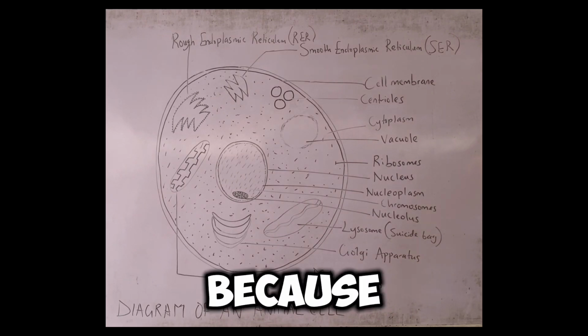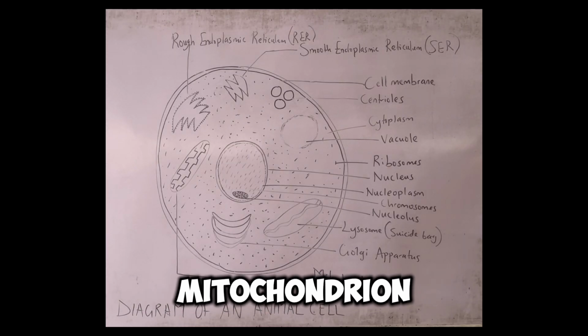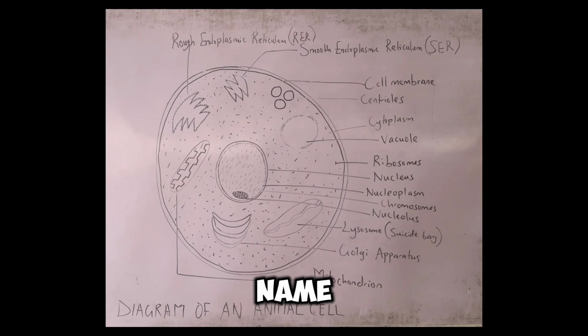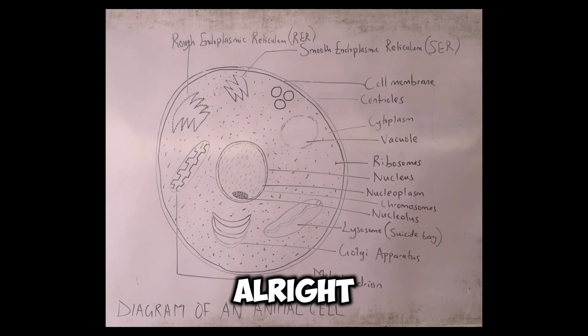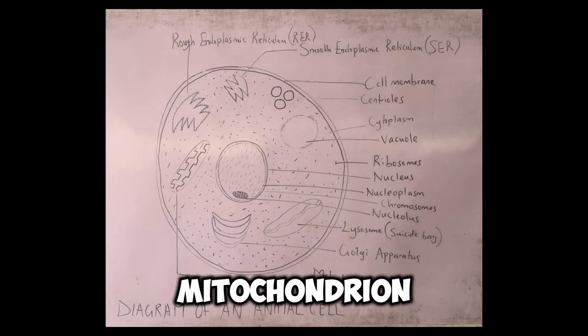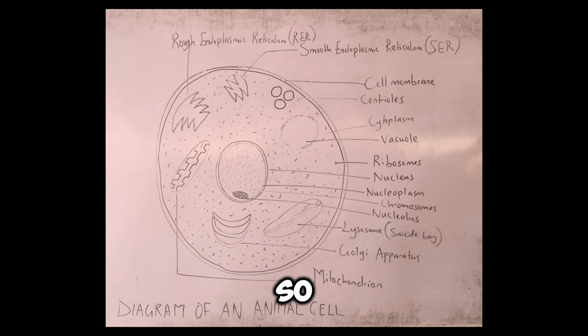Because of this singular role of the mitochondrion, it earned itself the name powerhouse of the cell. This particular knowledge regarding the name of the mitochondrion as the powerhouse of the cell has been tested across various biology exams all around the world. So the mitochondrion is the powerhouse of the cell because it is the site for cellular respiration where energy is produced in the form of ATP.